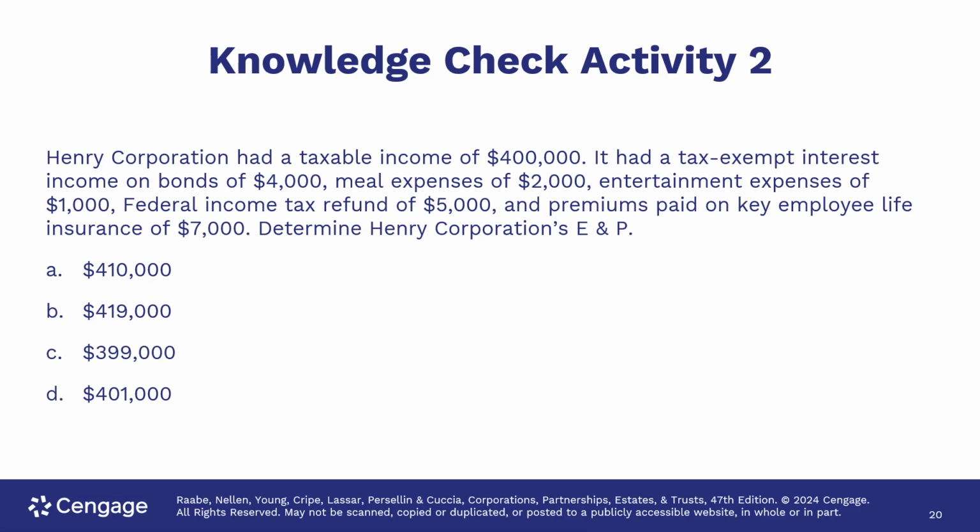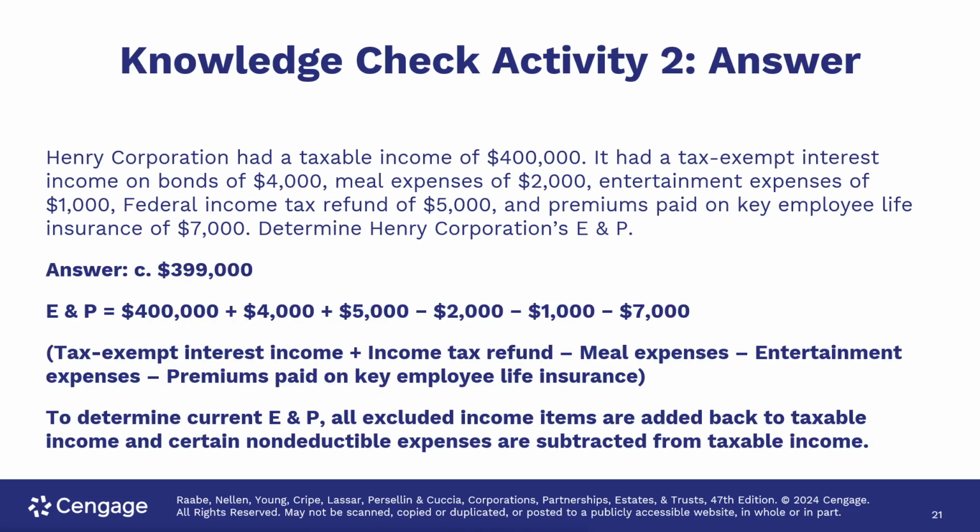Okay, one thing that I wanted to note here is this should say non-deductible meal expenses. So this is essentially half of the meal expenses. And in that case, we would start with the taxable income of $400,000. We would add the income on the bonds, $4,000. We would also add federal income tax refund of $5,000. Then we would subtract the non-deductible meals of $2,000 and the entertainment expense of $1,000, as well as premiums paid on key employee life insurance, $7,000. And that would get us to $399,000. So you can see that here.